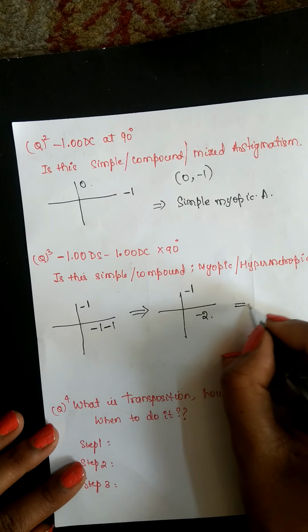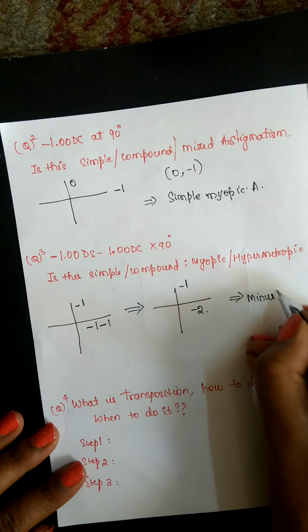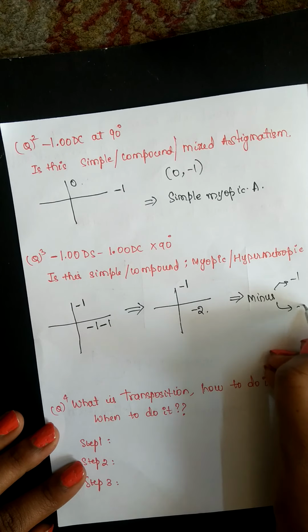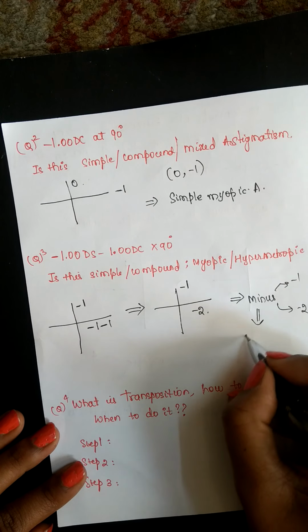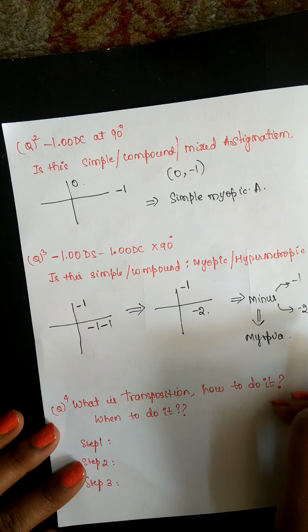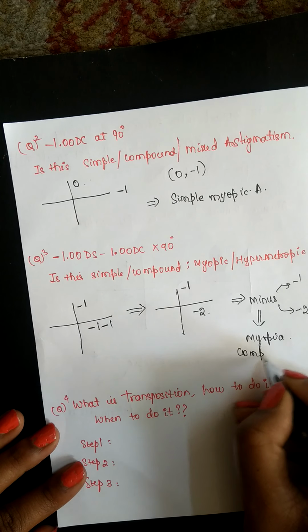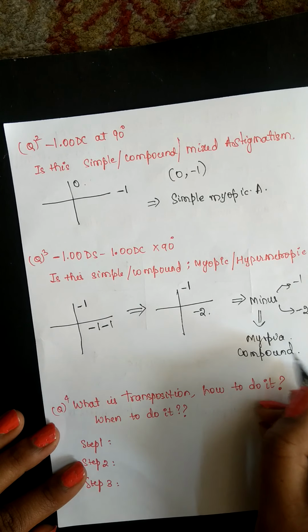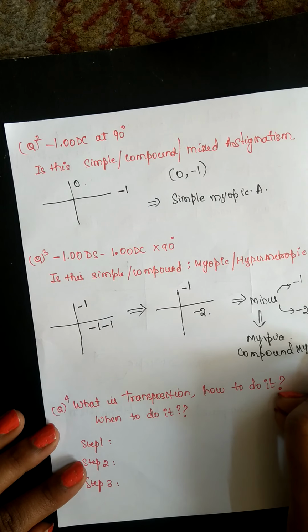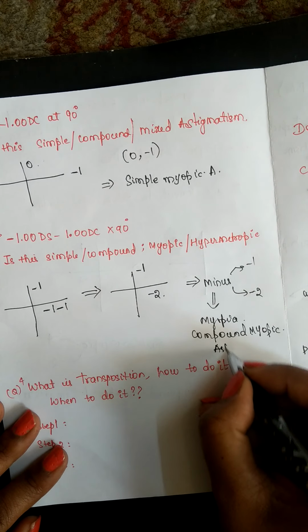Again you should see that you have minus sign in both minus 1 and minus 2, so it is of minus type, so it is myopia. And you can see that both have different numbers but the same sign. Same signs means it is compound myopic. It is a compound myopic astigmatism. Compound myopic type of astigmatism.